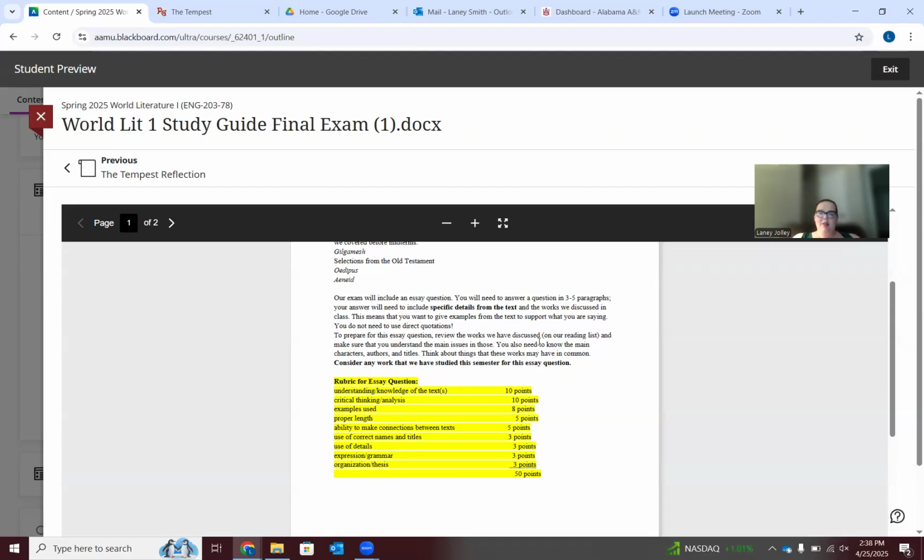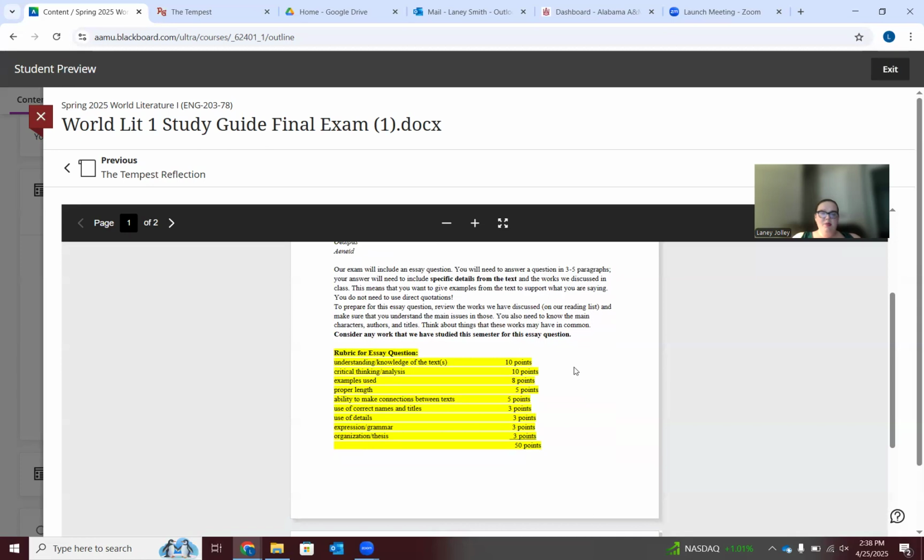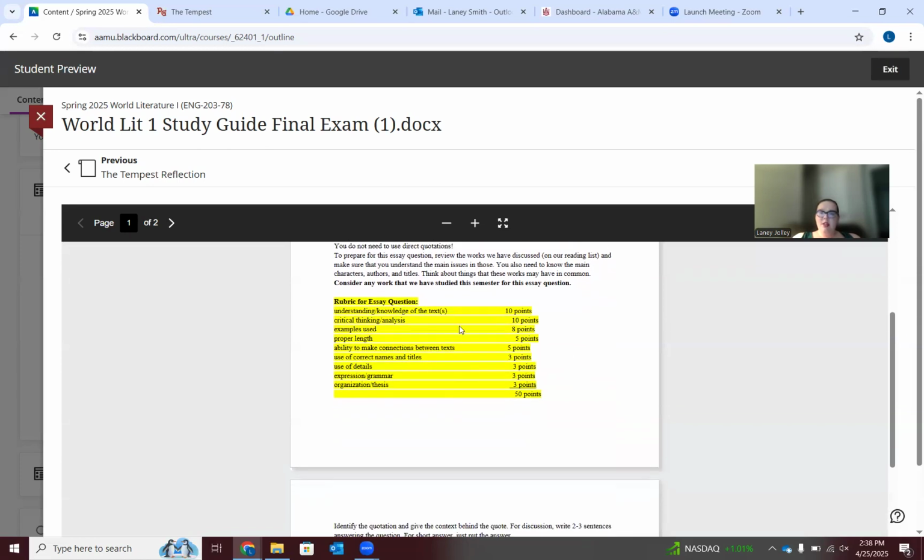Just so you have a good grasp, at least three texts would be my advice for doing the best on this essay question. This is the rubric, so this is how I will be scoring your essay for that question. As you can see, it adds up to 50 points. So please keep that in mind.